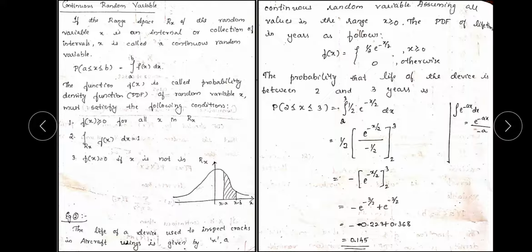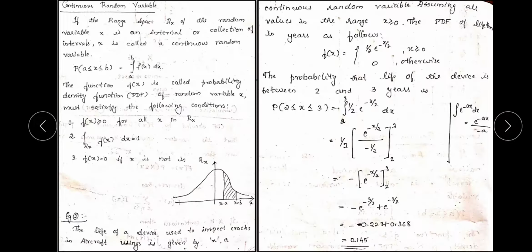Previously in the slide we saw the probability mass function, and in continuous random variable we are going to see the pdf, the probability density function, which is equivalent to the probability mass function of the random variable x, and it must satisfy the following conditions. Previously in discrete random variable we saw two conditions.